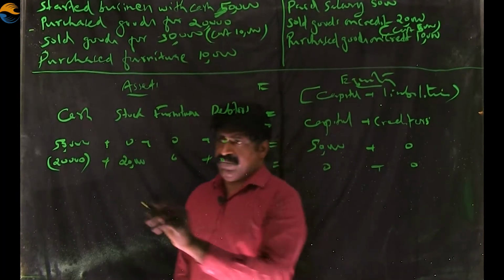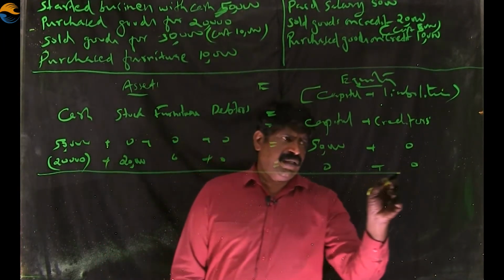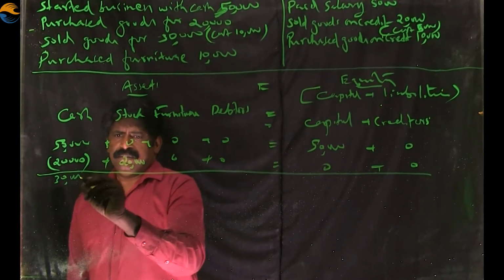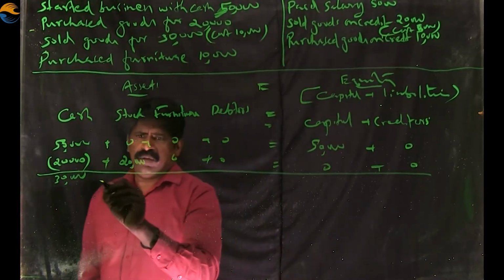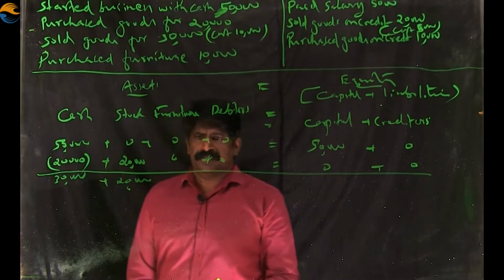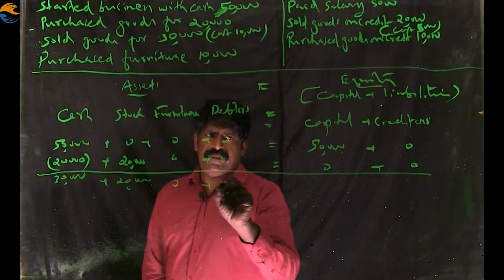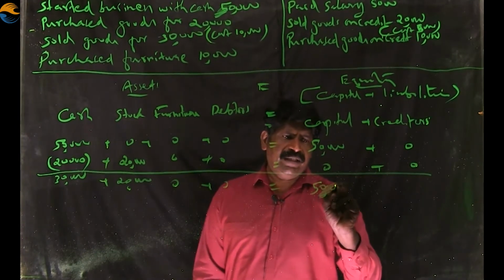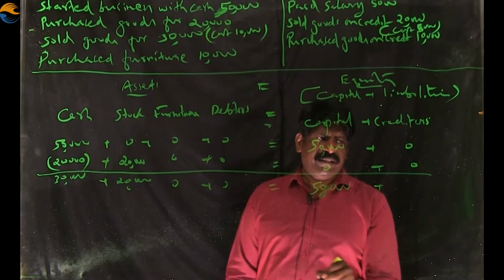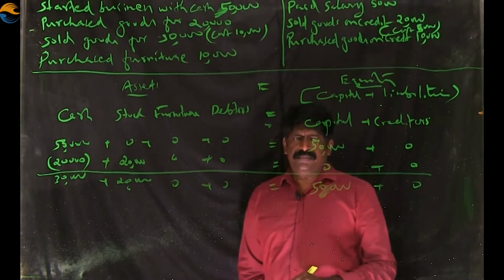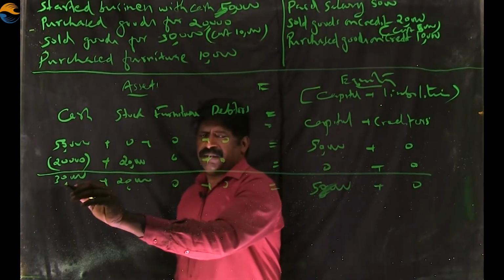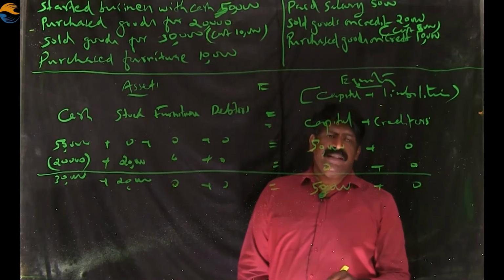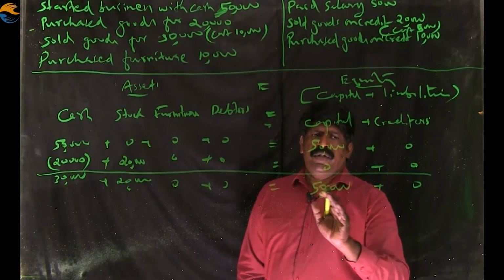What will be the net effect? While considering the net effect of this transaction, 50,000 cash was reduced to 30,000. Stock is now for rupees 20,000. Furniture is not affected, debtor is not affected, capital not affected. Sorry, capital 50,000 is already there and now not affected by this transaction. Credit is 0. So, while checking this left side, 30,000 plus 20,000, 50,000, and 50,000 is on the right side also. Now, accounting equation is perfect.